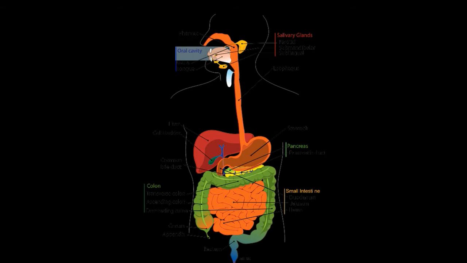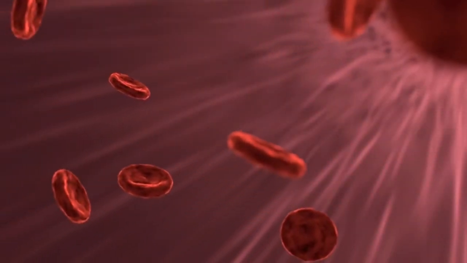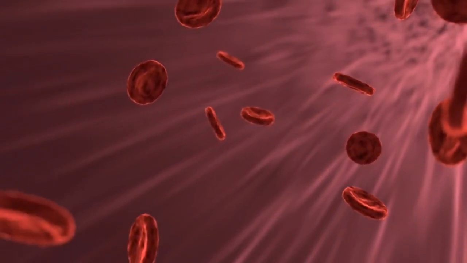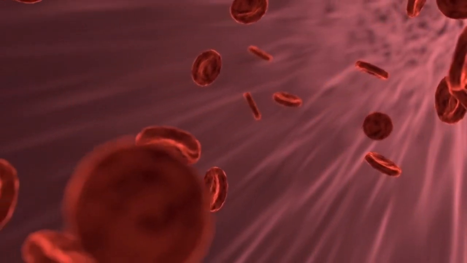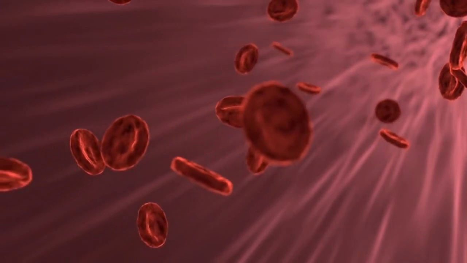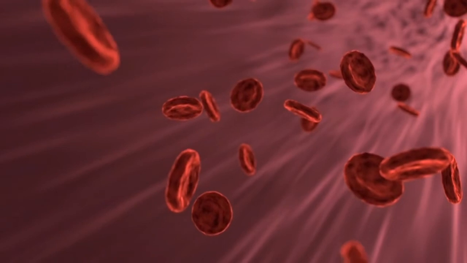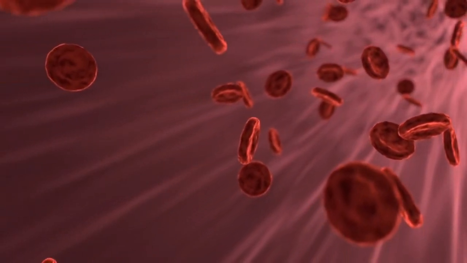There are three types of blood cells: erythrocytes are red blood cells, RBC; leukocytes are white blood cells, WBC; thrombocytes are platelets. All blood cells originate from stem cells and go through several developmental stages before entering the blood.